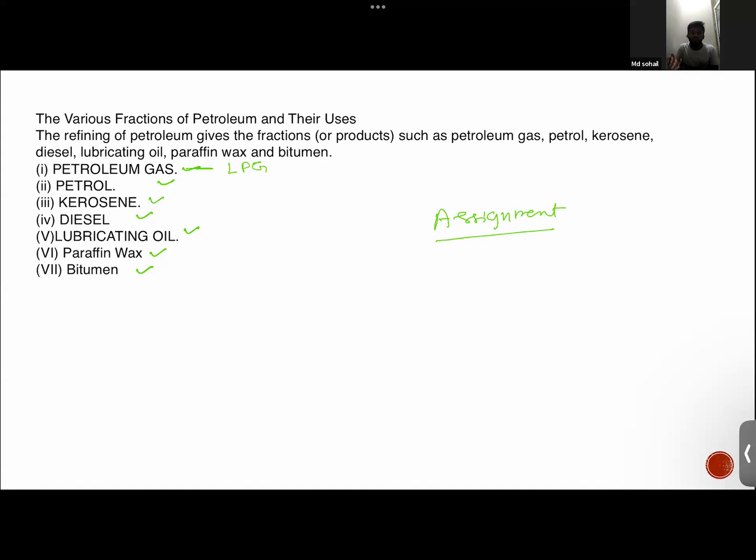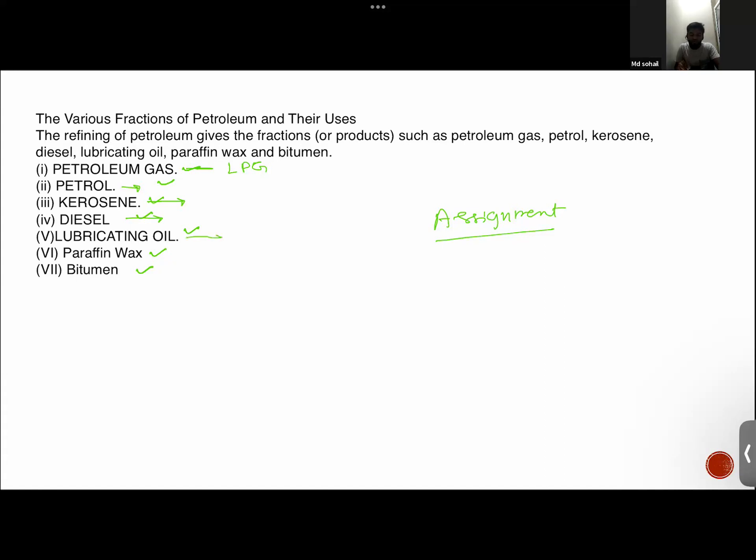It is used for cooking purposes. Petrol is used in different types of vehicles. Kerosene is also used for cooking purposes. Diesel is used for running heavy engines, like engines of trucks. There you won't be using petrol, you will use diesel.